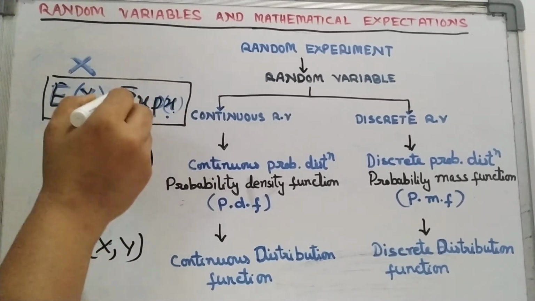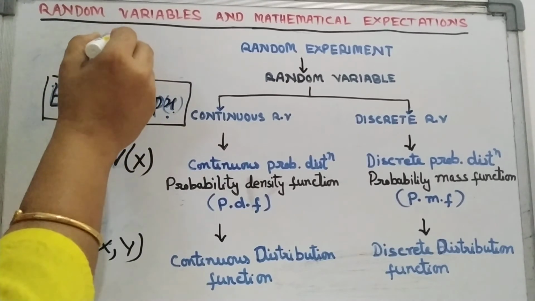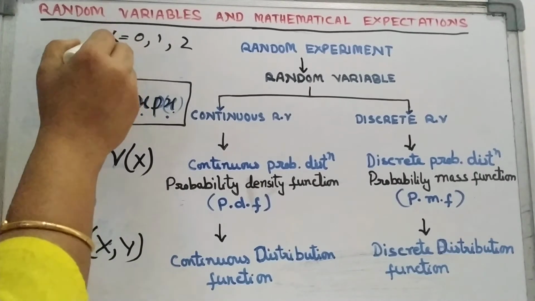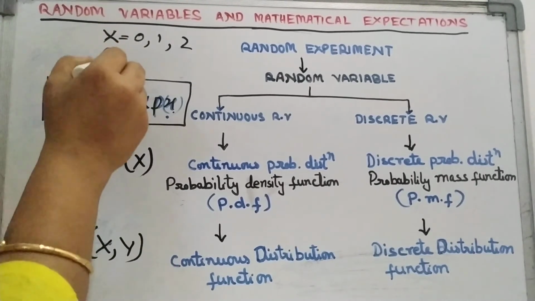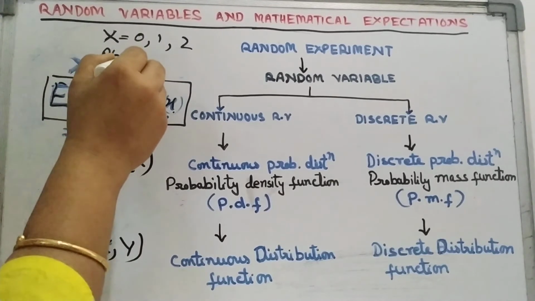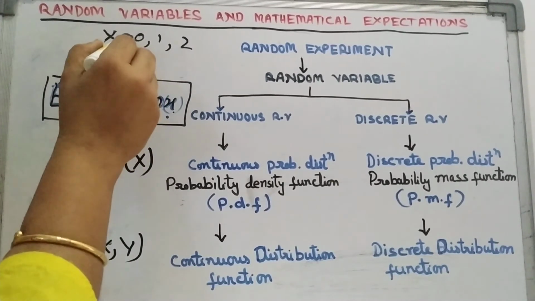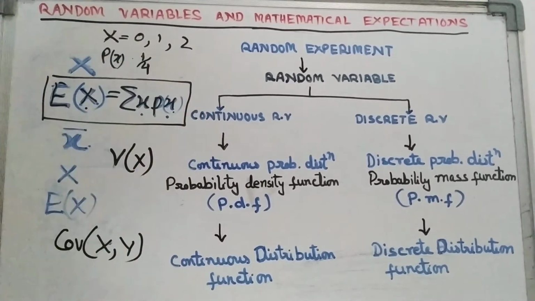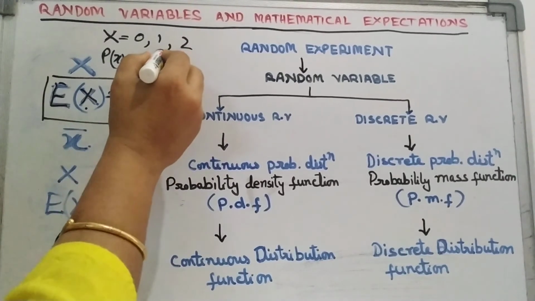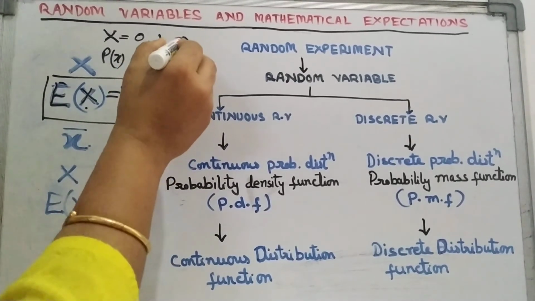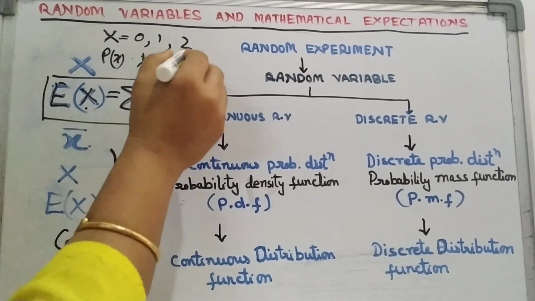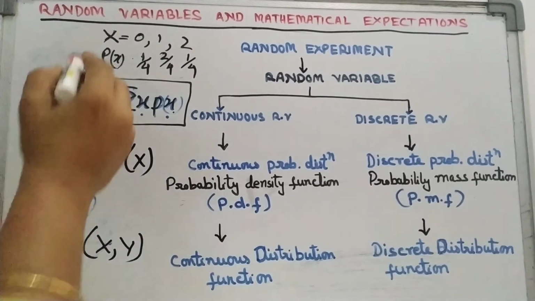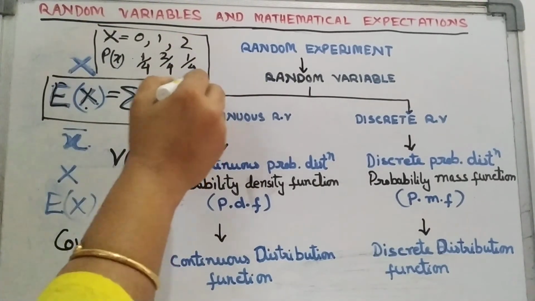Just now you know the different values of x. x can take different values, that is 0, 1, 2, as I just showed. So when x is equal to 0, what will be the probability of x? 0 means no head. No head means 1 by 4. The probability is 1 by 4. 1 head, we will get 2 by 4, and 2 heads, 1 by 4. So this is the probability. This is called the probability distribution.